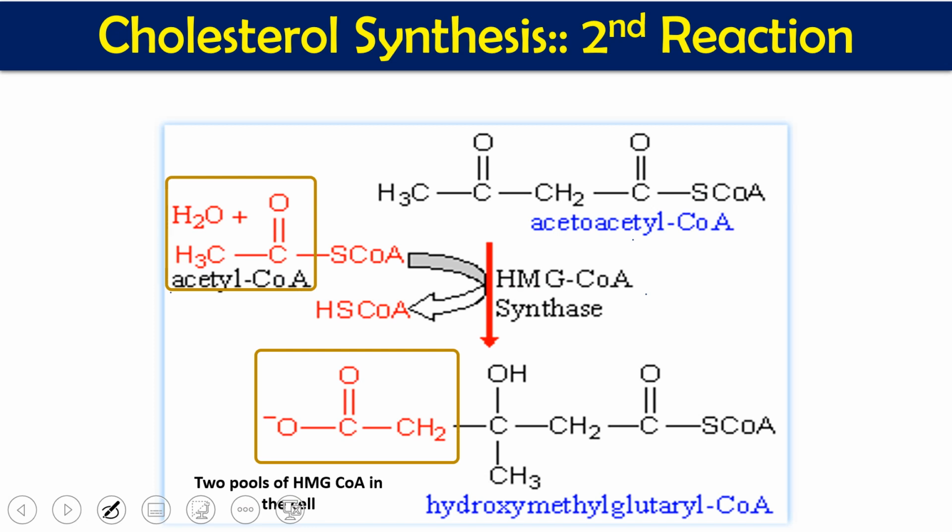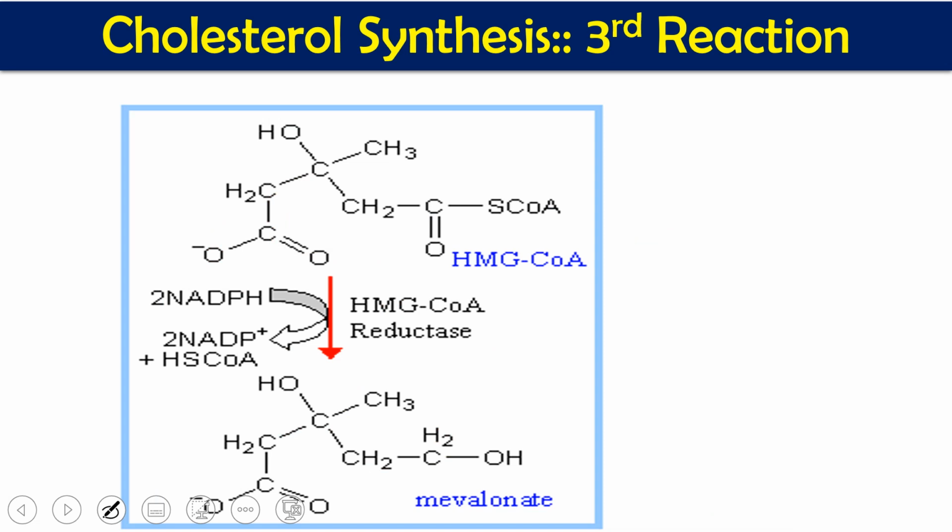Now 3 molecules of acetyl coenzyme A have been used. First 2 molecules used here and the third molecule used here. So a total of 3 molecules of acetyl coenzyme A combined together and give you HMG coenzyme A. Again remember, for HMG coenzyme A synthase, we have 2 types, meaning 2 different pools of HMG coenzyme A. One is mitochondrial, the other one is cytoplasmic. Cytoplasmic HMG coenzyme A is used in cholesterol synthesis, and mitochondrial is used in ketone body synthesis, ketone body production. So this is my first stage, second reaction of the first stage.